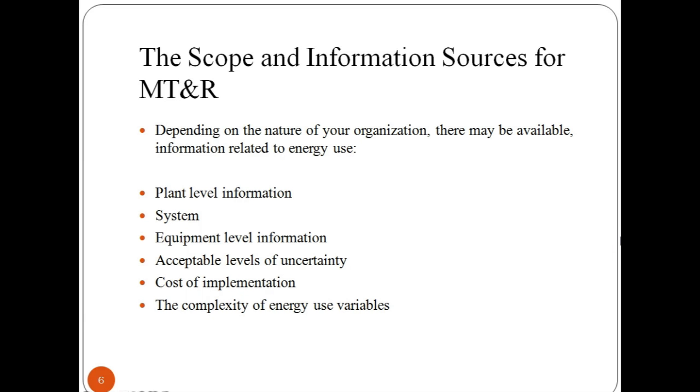What are the scope and information sources for monitoring, targeting and reporting? Depending on the nature of your organization, information related to energy use with levels are available as follows. Plant level information can be derived from financial accounting system. Plant department information can be found in comparative energy consumption data for the group of similar facilities such as utility billings, service entrance meter readings, building management system data correlated with building use and production data.